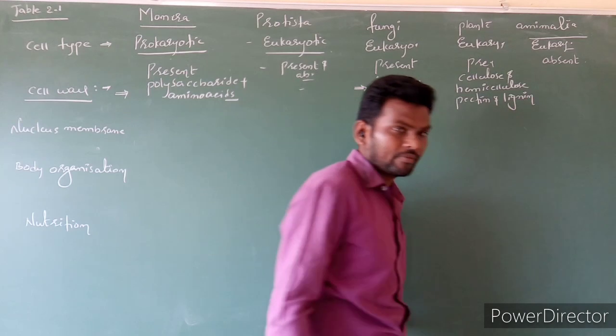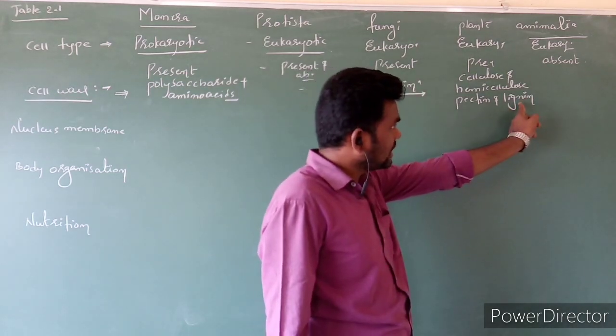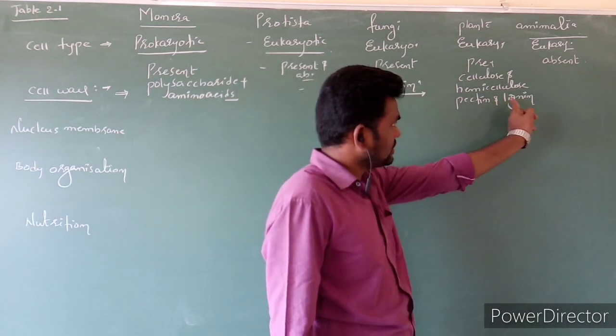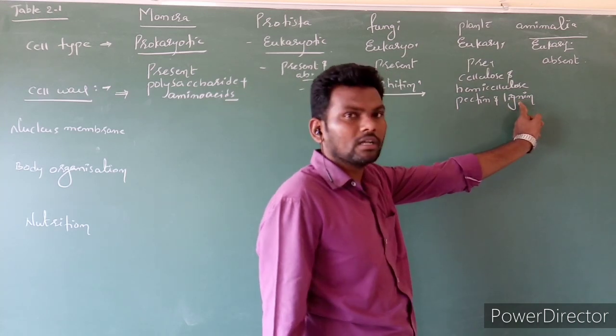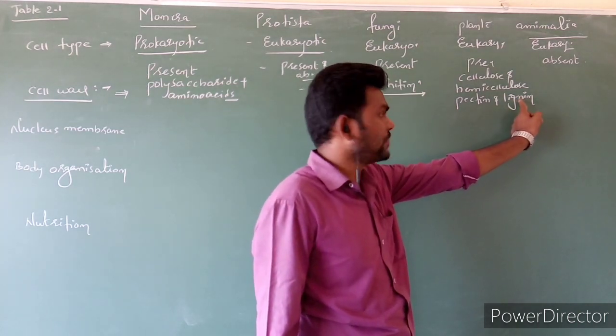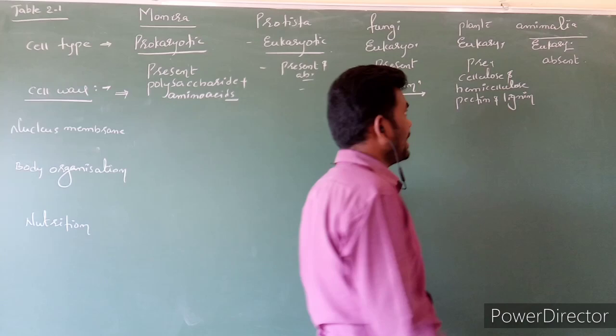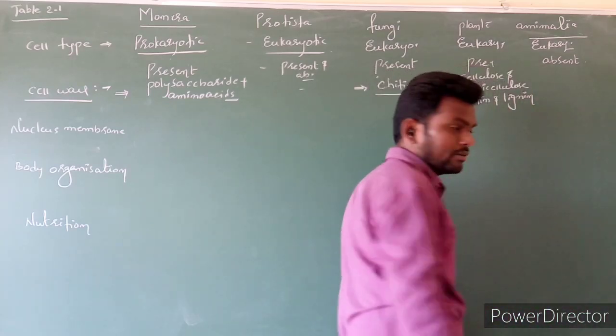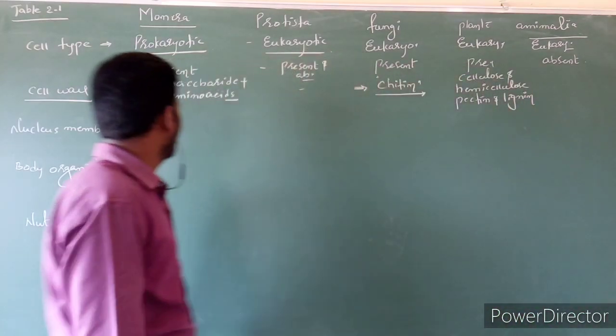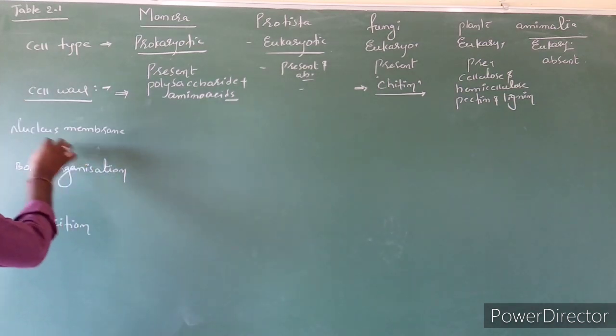The lignin as well as pectin combination we can notice in the toughest plants, in gymnosperms we can notice. Next, animals, cell wall absent. Clear? Want to discuss? Next, nuclear membrane.